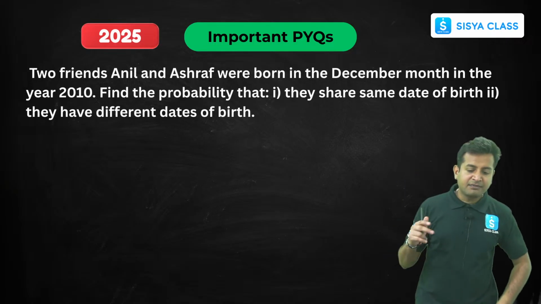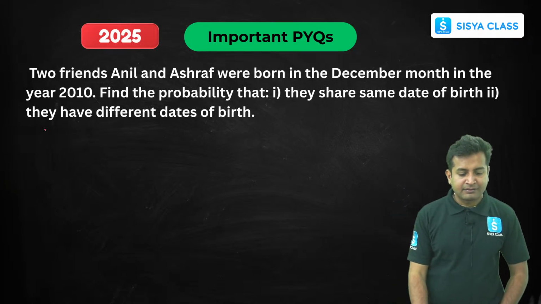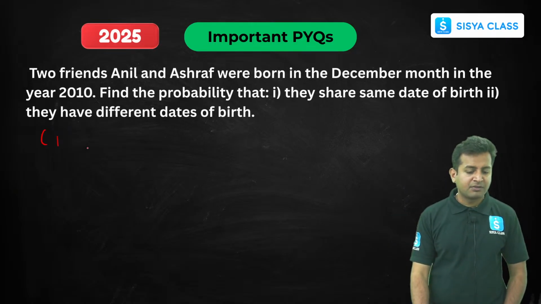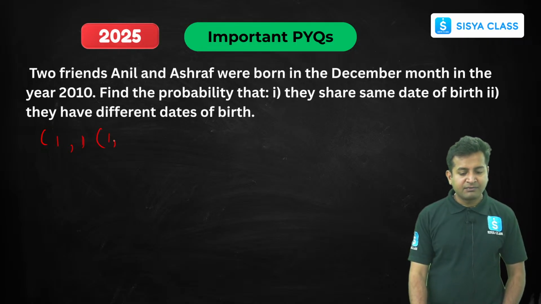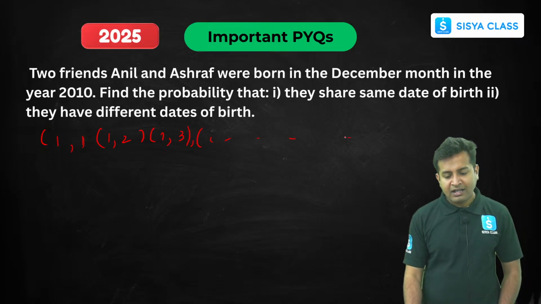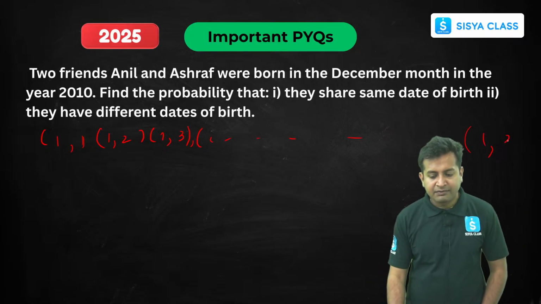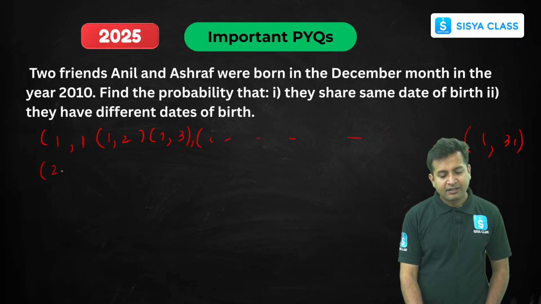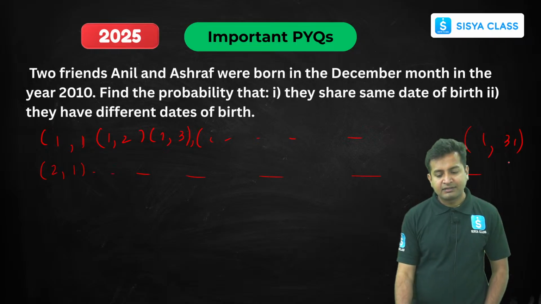Now if we go theoretically, let's suppose Anil is born on 1st, then Ashraf could be born on 1, then 1, 2, right? 1, 3, 1, 4, and so on till 1, 31. Now same thing, second like this. So they are at 31.